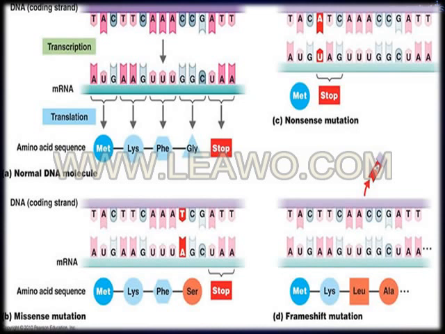So now come to the right lower diagram, it is frame shift mutation. In this there is a deletion of a base, which in turn gives rise to different amino acids. That is, newer amino acids have come up in frame shift mutation.